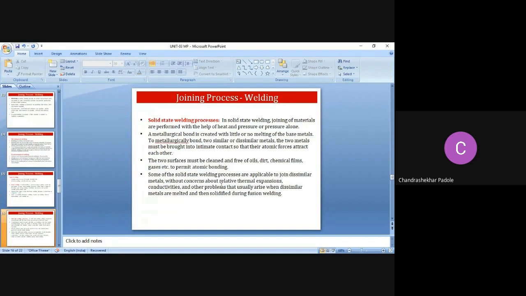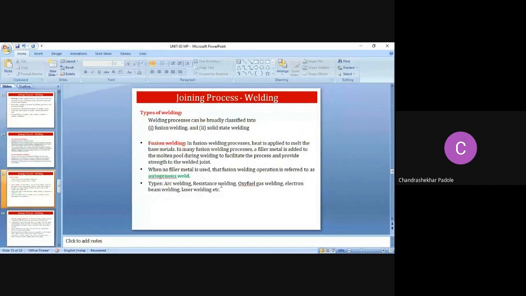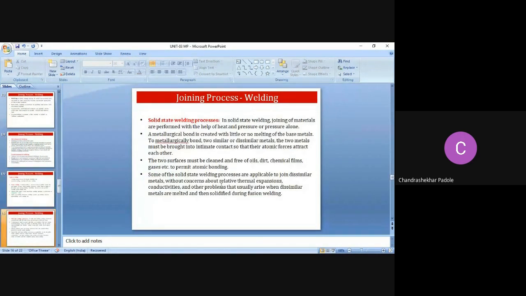Then after fusion welding, solid state welding. So what is the solid state welding process? In solid state welding, joining of materials is performed with the help of heat and pressure, or pressure alone, right?